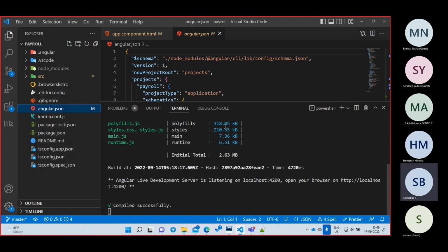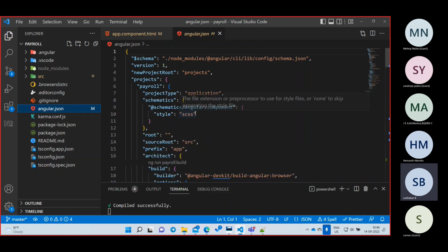This is the most important file for Angular. Whatever the things at the top we have seen, that is not at all required. So this is the most important file for us: angular.json. Now let us go to the angular.json. Here this is the configuration for our project. What is your project name, how to build it, what Angular version you are using, every piece of information will be written inside the angular.json.